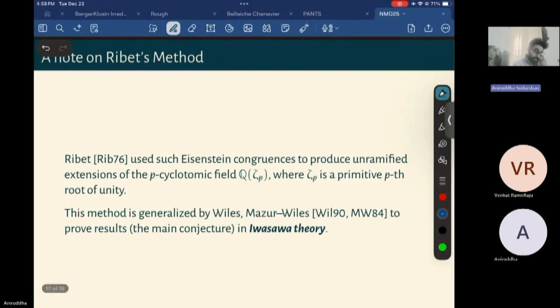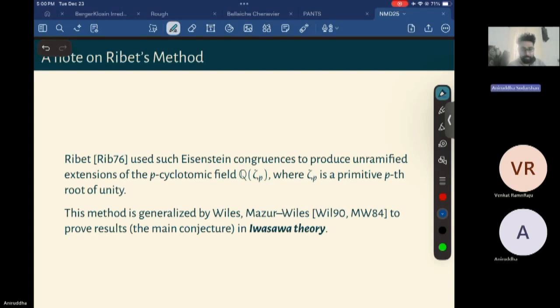So he produces an unramified extension of the p-cyclotomic field Q(zeta_p), where zeta_p is a primitive p-th root of unity. He used this to prove something called a converse to Herbrand's theorem, which I have not specified, but it is a very interesting result about class groups and p-divisibility of certain class groups. But the method is just using such an Eisenstein congruence and proceeding further.